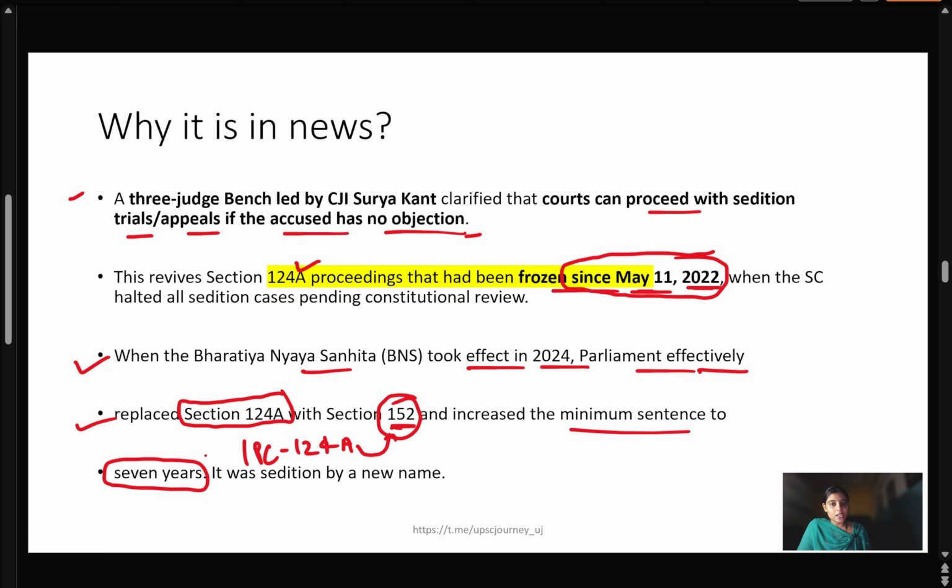In IPC Section 124A, there was a provision of 3 years imprisonment, but now the minimum sentence is increased to 7 years. The word sedition is gone, because in the new BNS the word sedition is nowhere mentioned, but it has been introduced in another format. Very important.